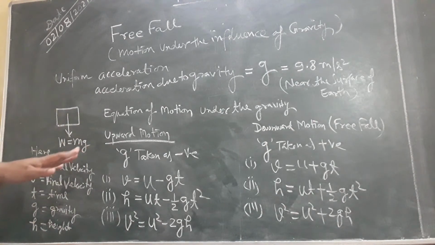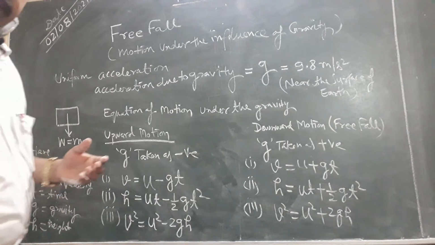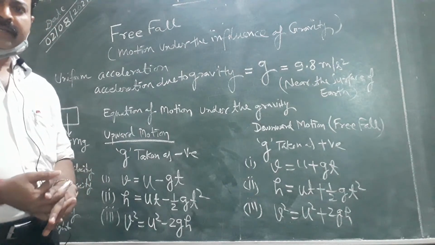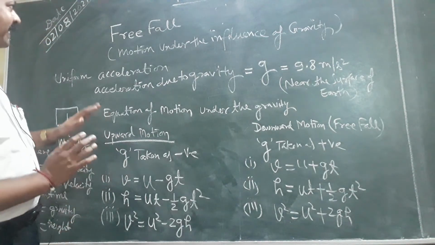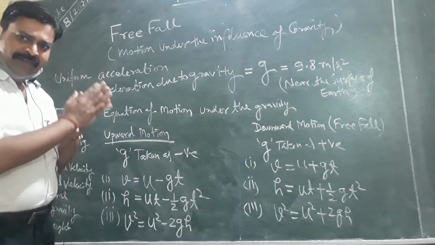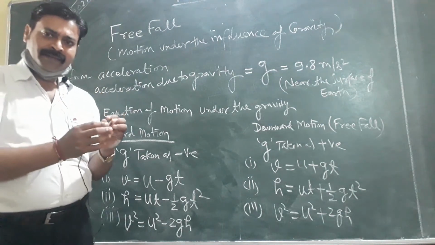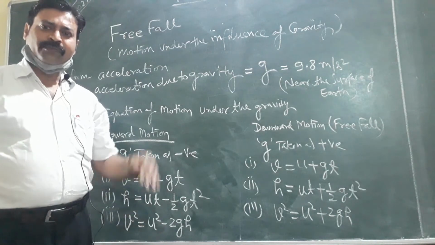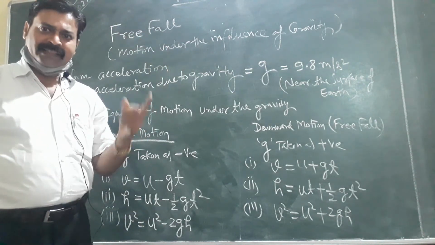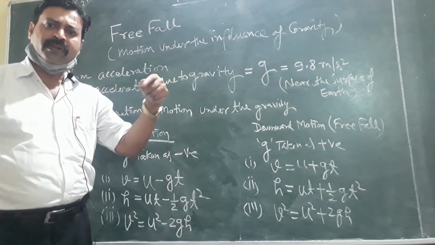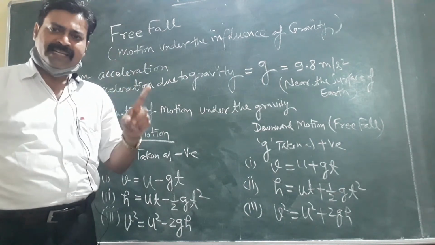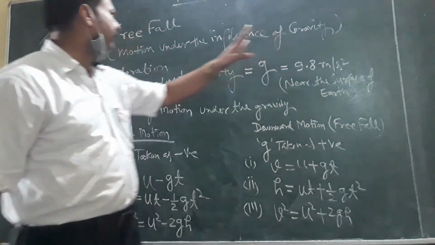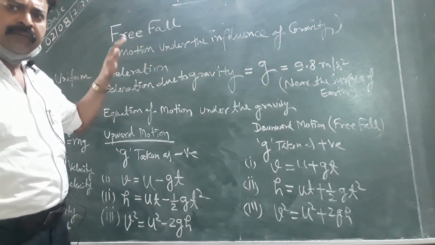This is very useful for us. Now for this chapter, motion in a straight line, the topic is free fall. When a body moves in a downward direction from a definite height, it moves under the influence of only one force, that is acceleration due to gravity. So motion under the influence of gravity is known as free fall.